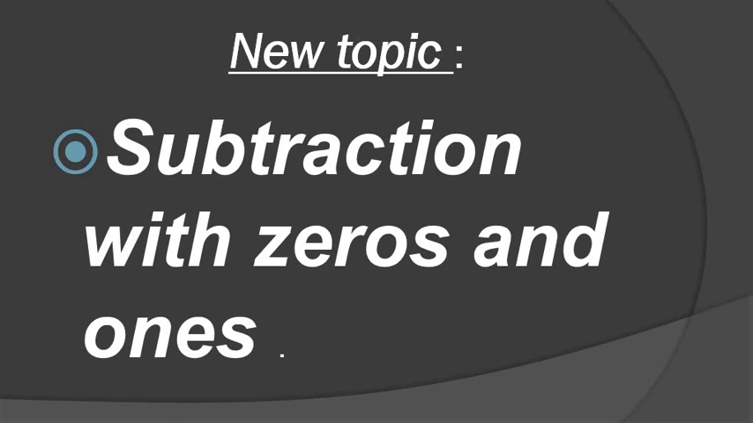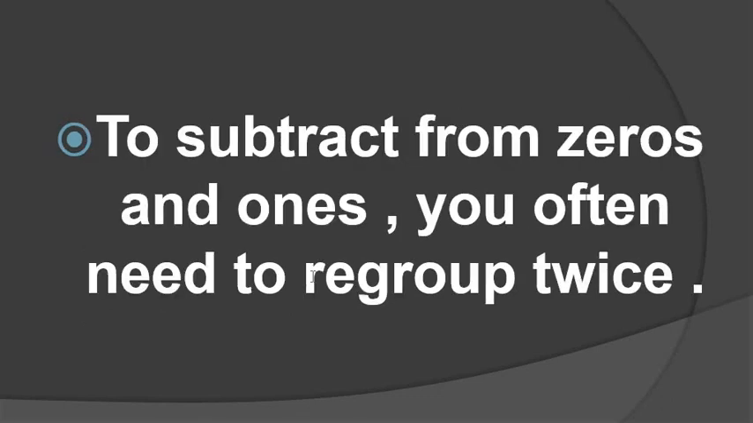So what is the new topic? Subtraction with zeros and ones. What is the meaning of this sentence? Subtraction with 0 and 1. So we are subtracting with the 0 digit and the 1's place. Now see here what I wrote: to subtract from zeros and ones, you often need to regroup twice.